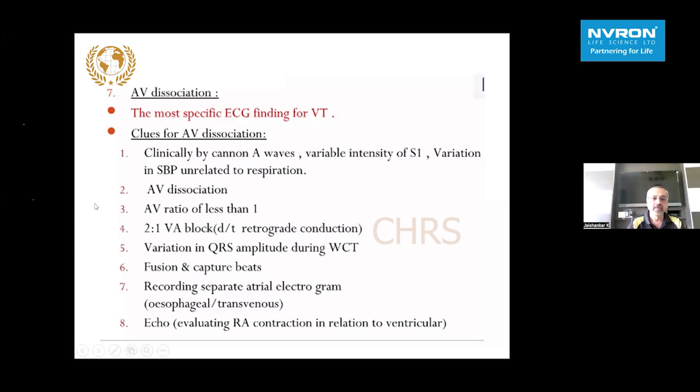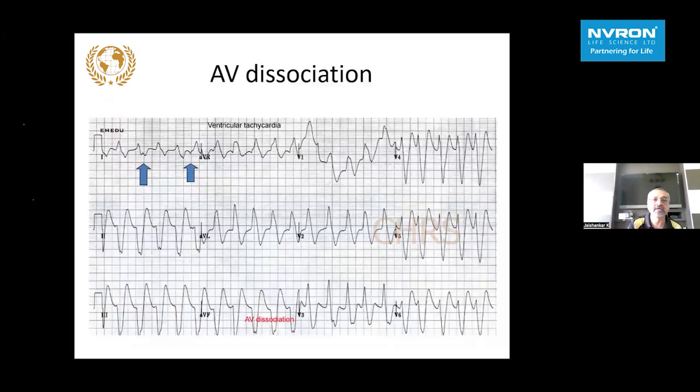For AV dissociation, we will also look for variation in QRS amplitude during the broad complex tachycardia. As I said earlier, look for narrow QRS complexes, the so-called fusion and capture beats during a broad complex tachycardia. And of course, we can use other imaging modalities. Here is an example of a broad complex tachycardia with the arrows showing the P waves, and you can see a change in amplitude of the QRS complexes in various leads, and there is an extreme axis as shown here, with deep S in V5 to V6.